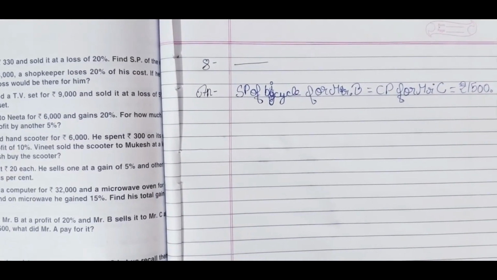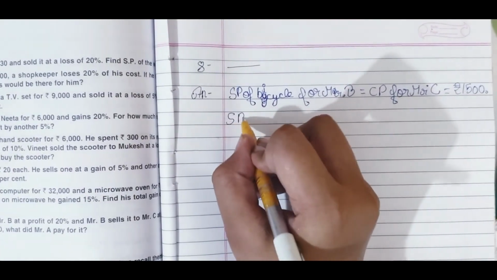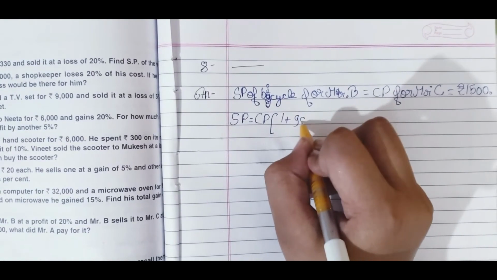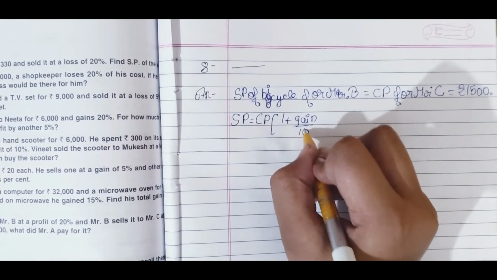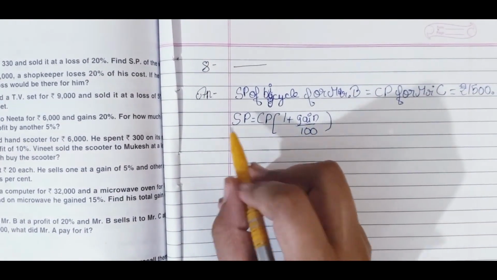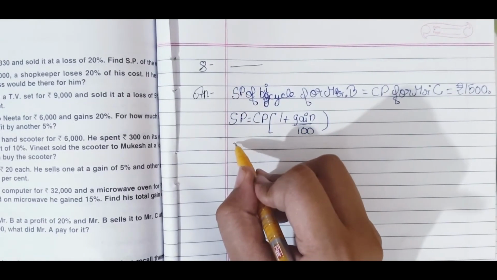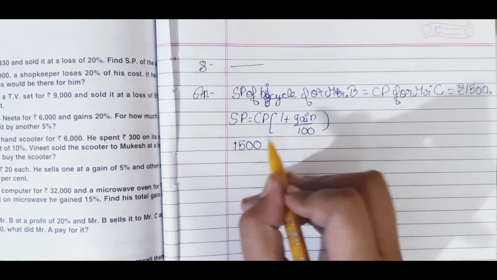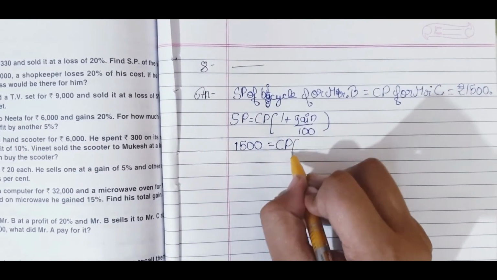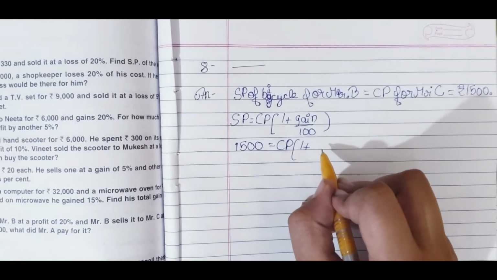So guys, to find profit, the formula is SP is equal to CP bracket 1 plus gain by 100. So 1500 is equal to CP into 1 plus 25 by 100.